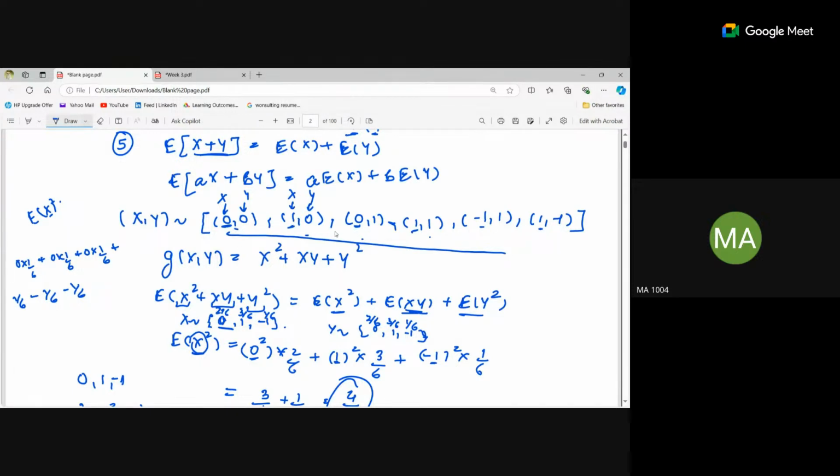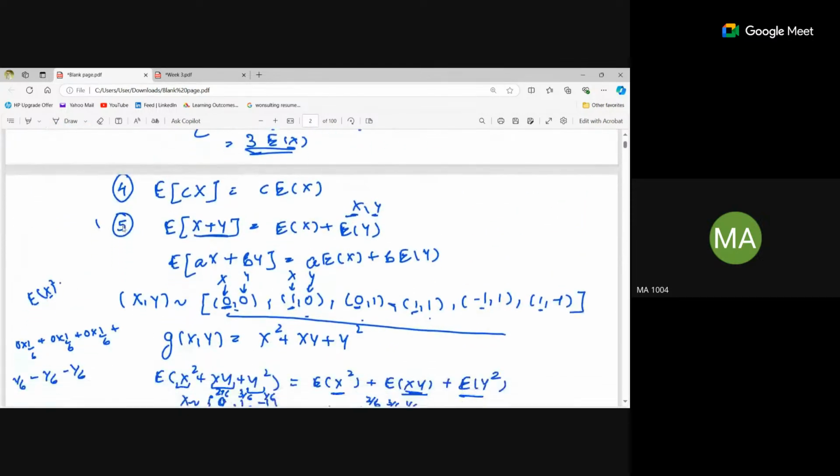That is, x is taking the values 0, 1, and minus 1. These are the values that x is taking, right? Okay, got it. So we are just squaring the values of x. We are not taking the coordinates. We are not taking the y variable. Here we are taking only x square. That's it. The x values. Okay.